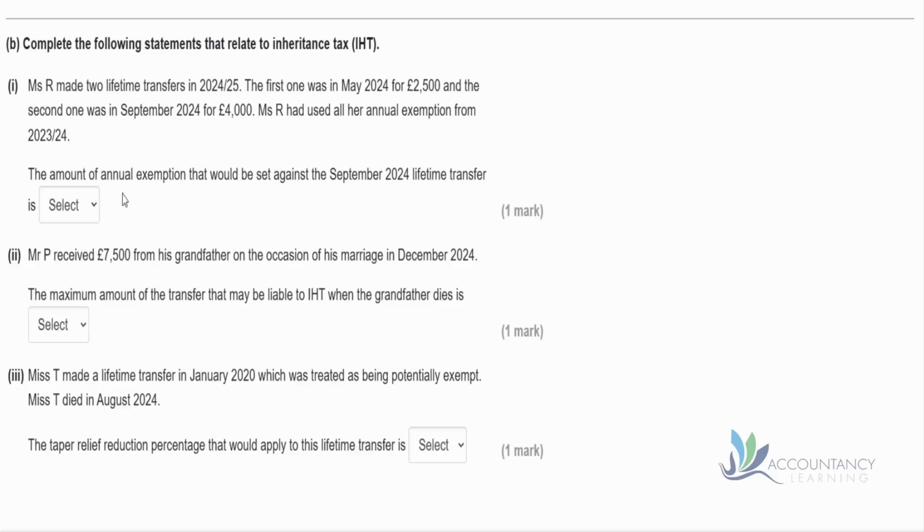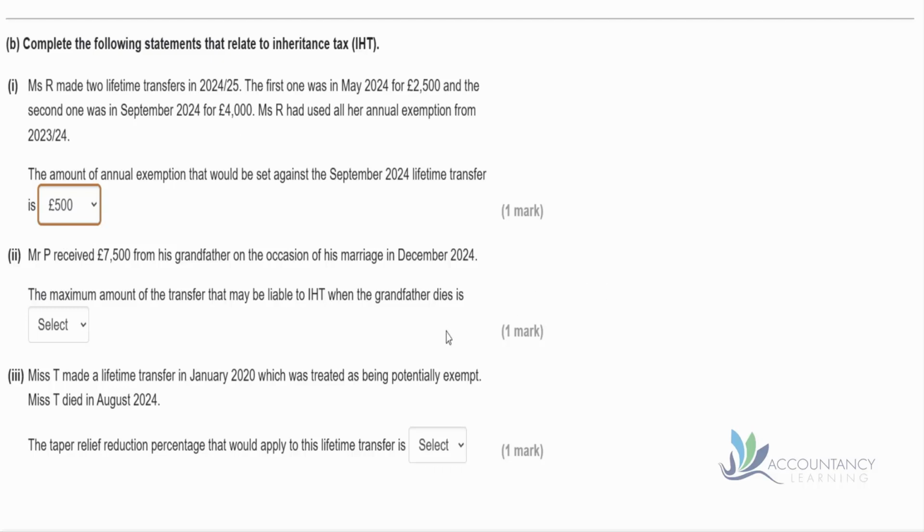So the amount of annual exemption that will be set against the September 2024 lifetime transfer, well, yes, we could use 500 of the 3,000 that hasn't been used yet. Yes, remember we've got 3,000 exemption, 2,500 has been used, we've got 500 left to apply against the 4,000.